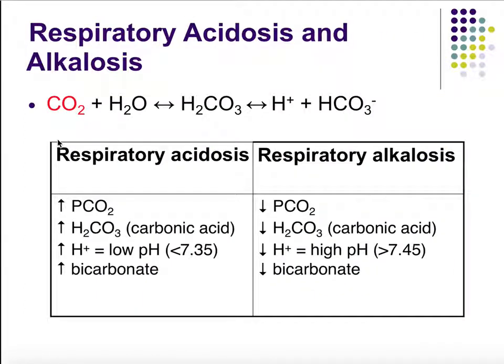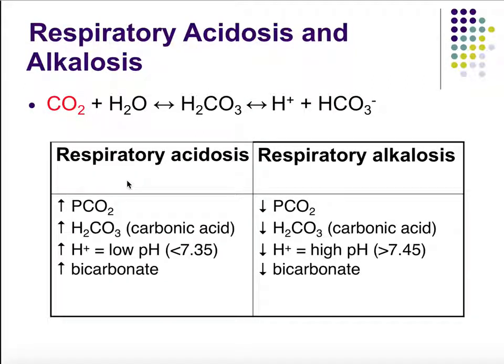Okay, so I said over and over again how CO2 in our body is equal to acids in our body. So when we have CO2, it will combine with water, and we really see this happening in our red blood cells, and that will turn into H2CO3, which is our carbonic acid, and then that will become hydrogen ion and bicarbonate ion. So when we have respiratory acidosis, that means our blood pH is too acidic because of a respiratory issue. So we are actually retaining more CO2 in our body. We have high CO2 in our body. And so what that does is it pushes the equation to the right, this way.